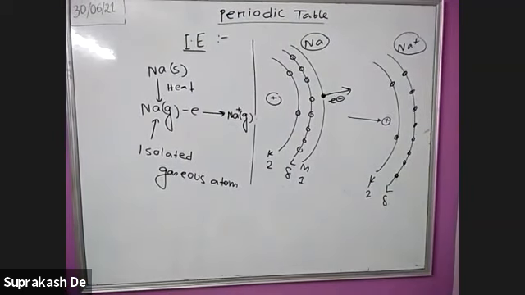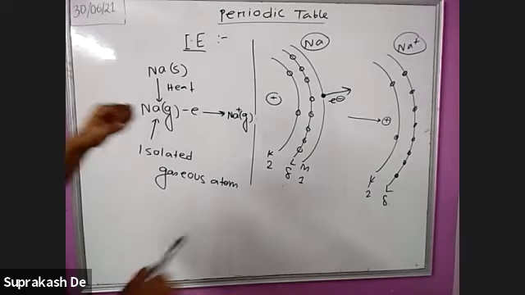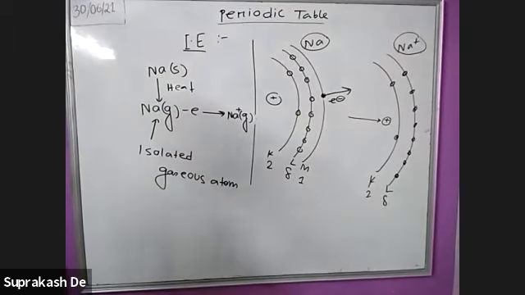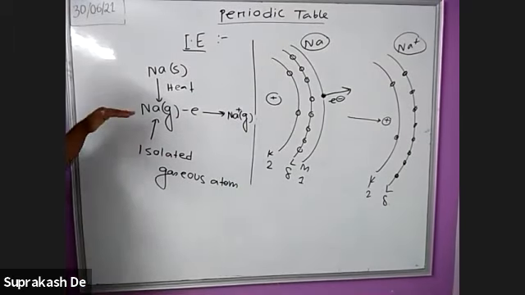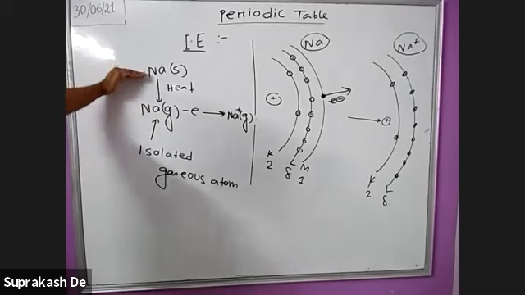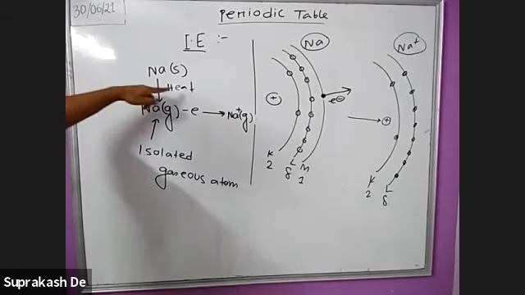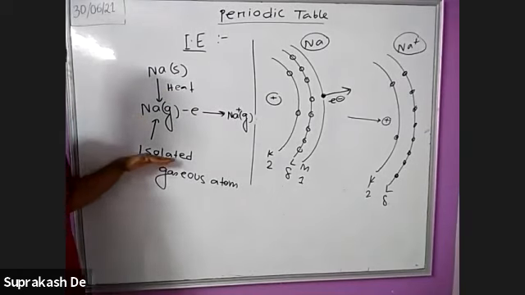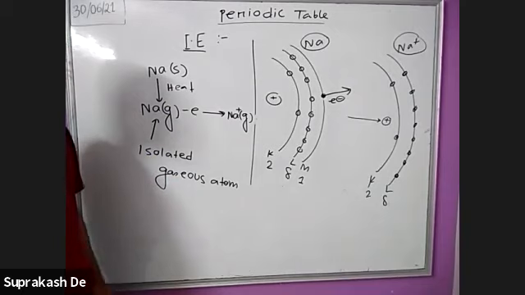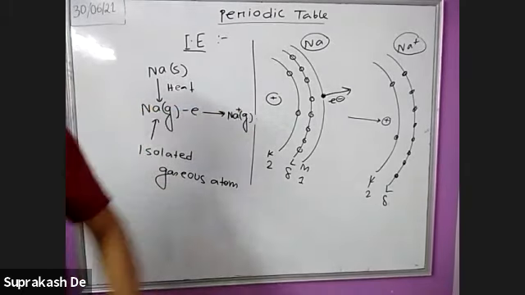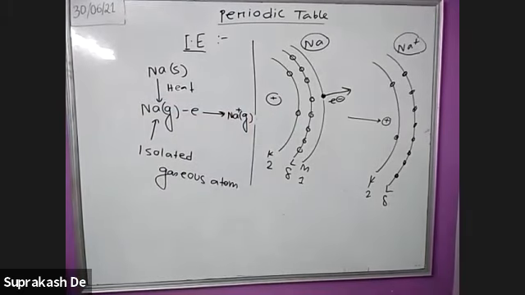So basically, I am explaining what amount of energy is required to release the electron from the isolated gaseous atom. Here the sodium is in gaseous state; we have transformed the sodium metal to sodium gas by giving energy. And thus this sodium is isolated gaseous. So you are releasing one electron from the outermost shell. So what amount of energy is required?